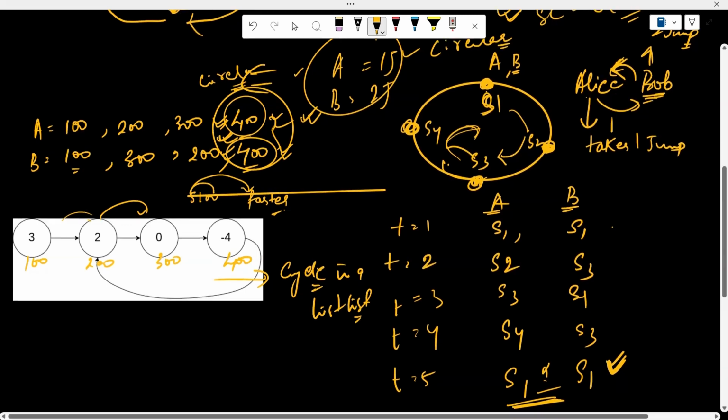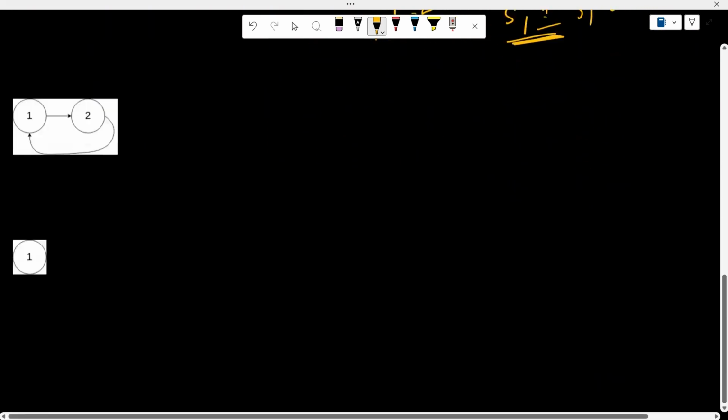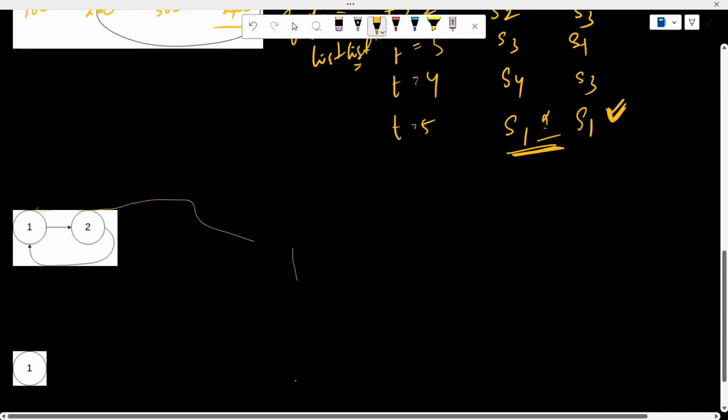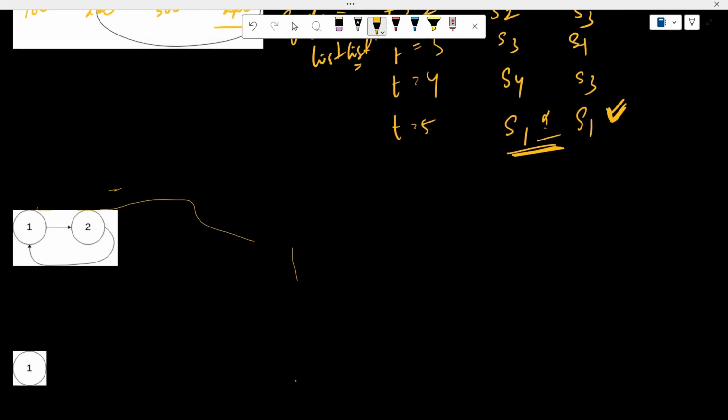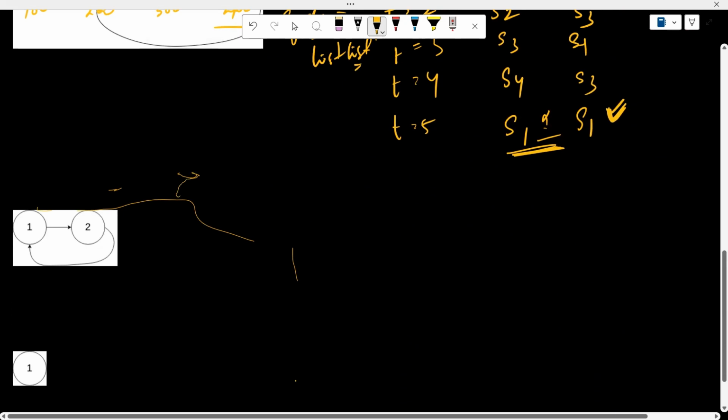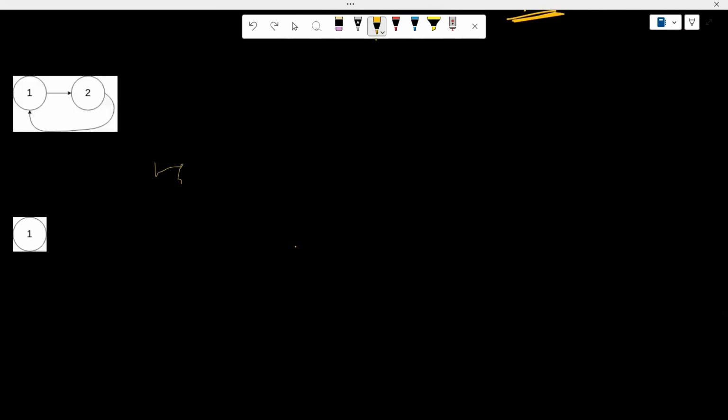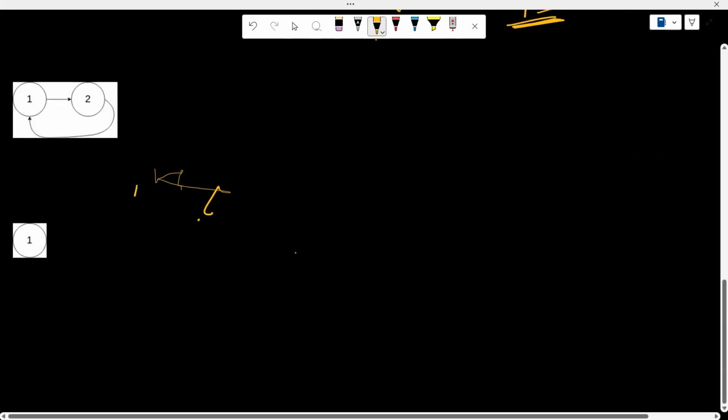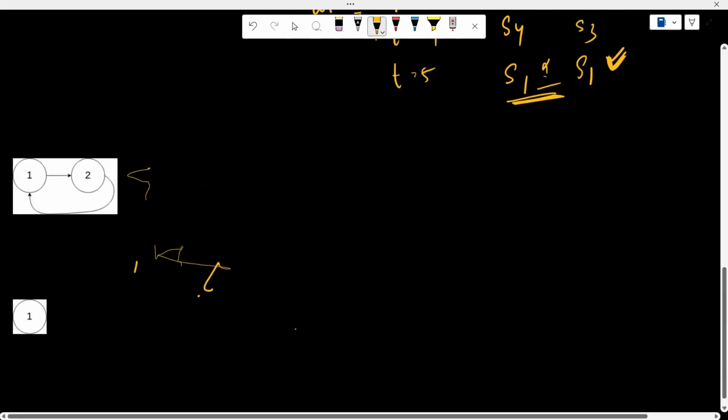Now let's take this example. Suppose the address of this node is 100, and the address of this node is 200. Alice is at 100 and Bob is at 100. Now Alice takes one jump and reaches 200.